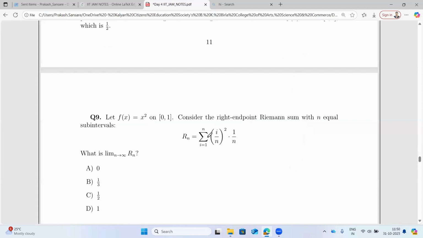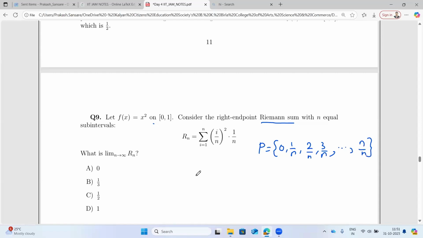So if I have a function f(x) equal to x square, defined on the closed interval 0 to 1, consider the right-hand Riemann sum. This is the Riemann sum of f(x) because we have taken a partition. What is the partition here? P is basically 0, 1 by n, 2 by n, 3 by n, and so on up to n by n.